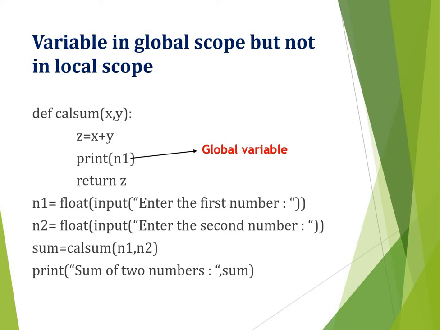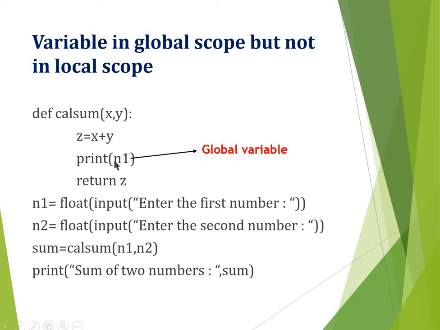Okay, so case 1 is variable in global scope but not in local scope. Consider statement 2 of the function call CalSum. Carefully notice statement 2. This is a function, and the main program starts here. Am I right?